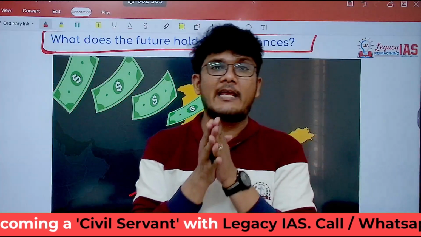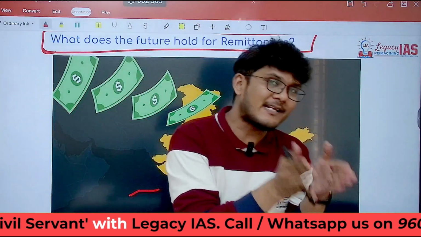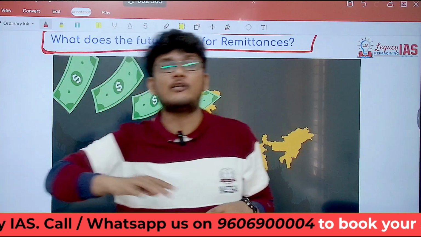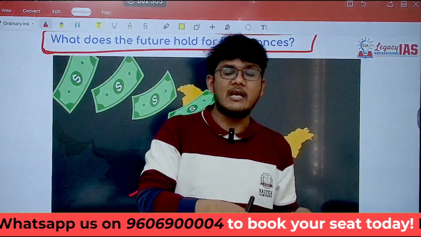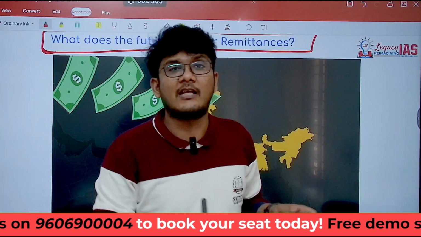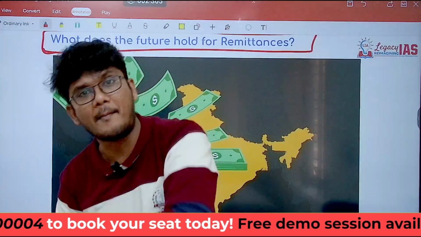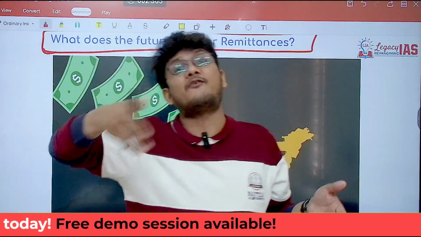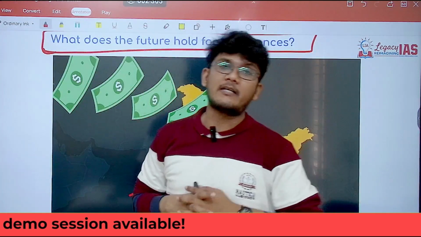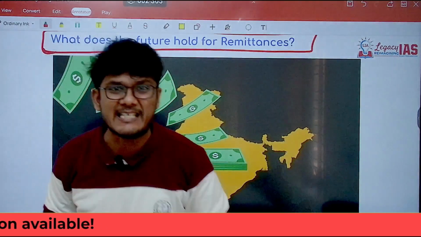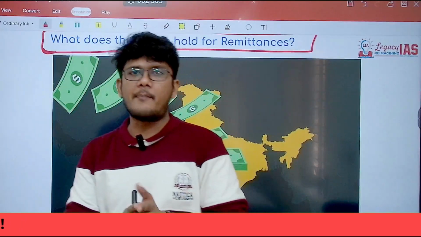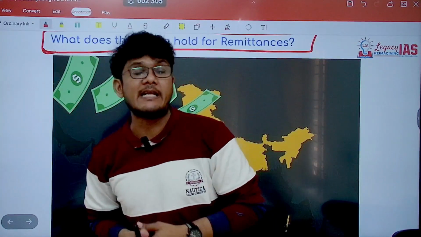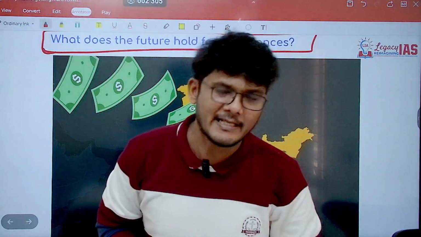But at the same time, the people who are already staying there will start remitting as much as they can, so that they don't keep their money invested in USA. Instead of wanting to invest in USA, they would rather want to invest in India, where they want to come back. So the investment of their money in USA will reduce, and remittances can further increase because of the uncertainty in the policies of the Donald Trump regime. So it can go either way. Possibly more remittances in the near future from the advanced economies to India is what is expected.